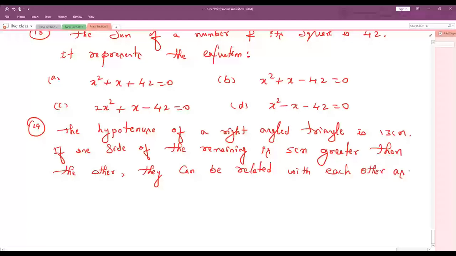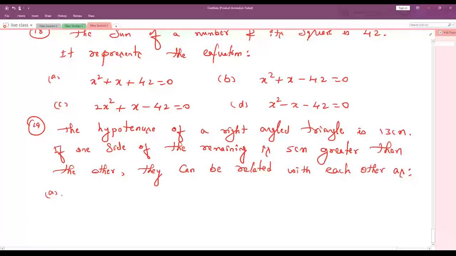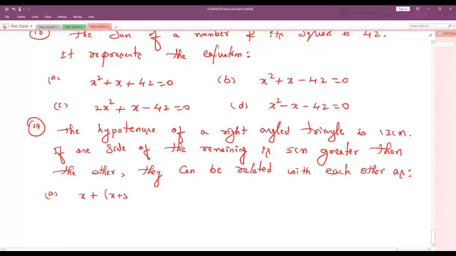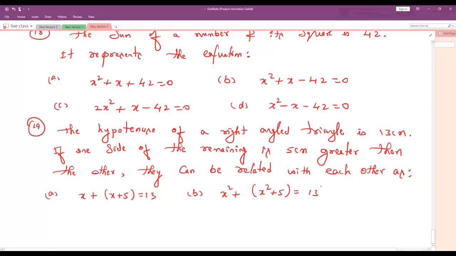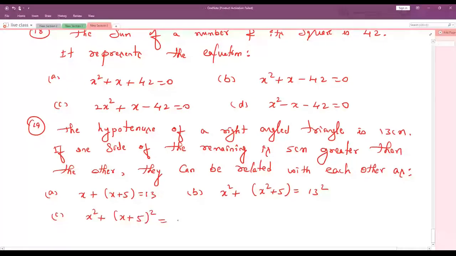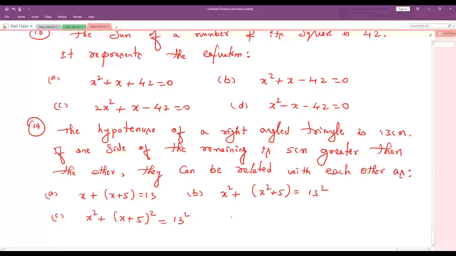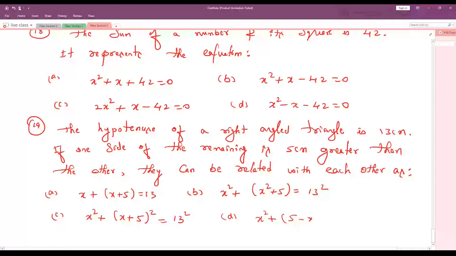as option A, x plus of x plus 5 is equals to 13. Option B, x square plus of x square plus 5 is equals to 13 square. Option C, x square plus of x plus 5 whole square is equals to 13 square. Option D, x square plus of 5 minus x whole square is equals to 13 square.